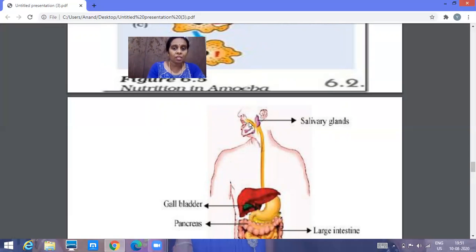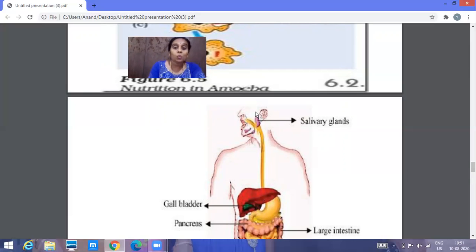You can see over here, it starts from the mouth and it will be attached to the stomach. What is the function of it? As I told, food pipe or esophagus. The name itself will tell that it helps in passing the food from the mouth to the stomach. But we cannot say that its function is only passing.